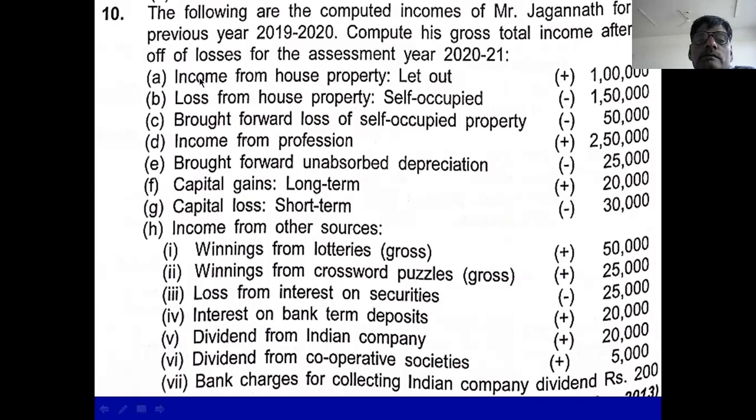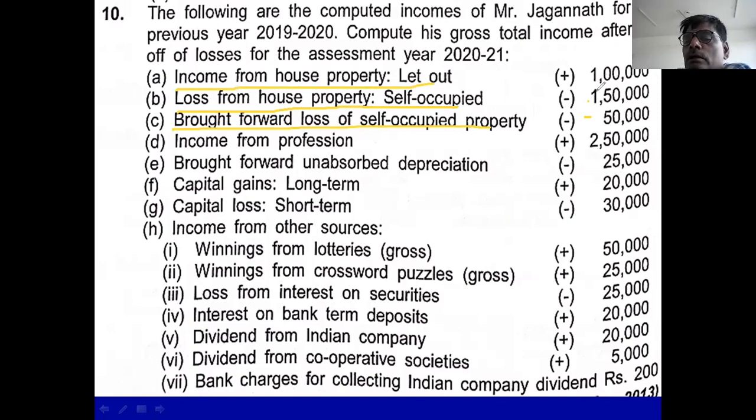And you see this, first point is income from house property let out, 1 lakh. Then loss from house property self-occupied, 1,50,000. Brought forward loss from self-occupied property, 50,000. So 1 lakh is the present year income.